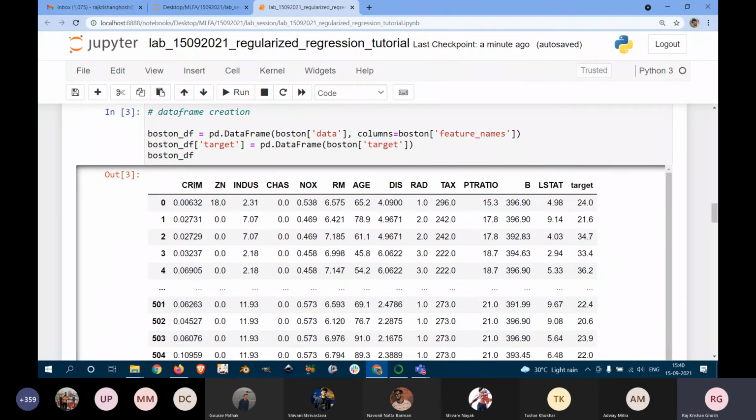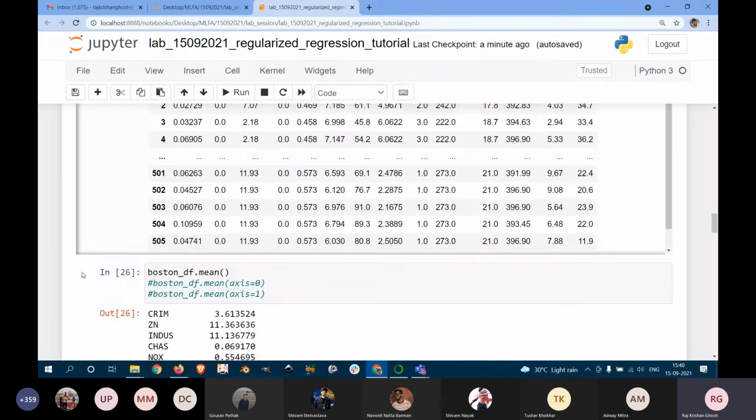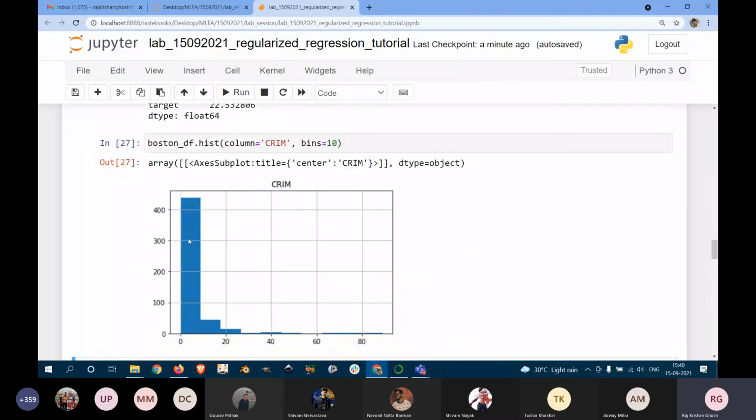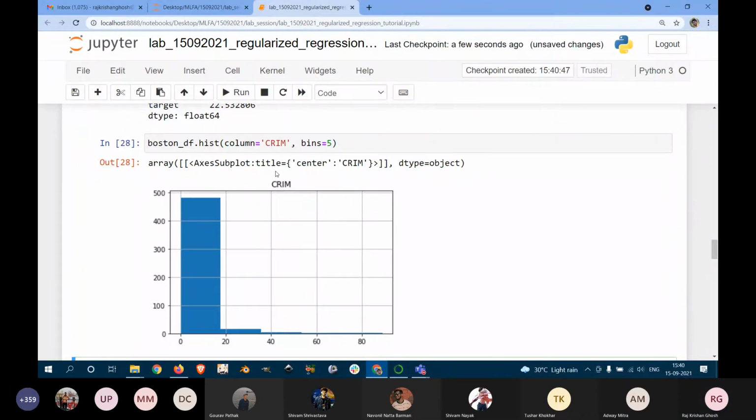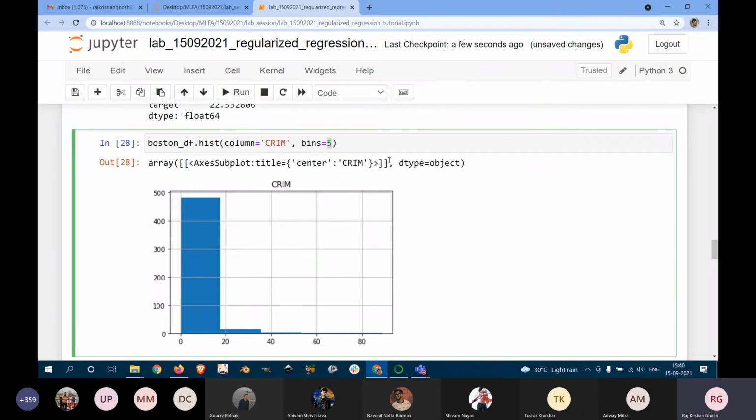So CRIM has most of the values in this first bin, right? If we change the bins here, we can see that only 5 bars are there. Similarly, you can put different column names and different histograms will be printed accordingly.